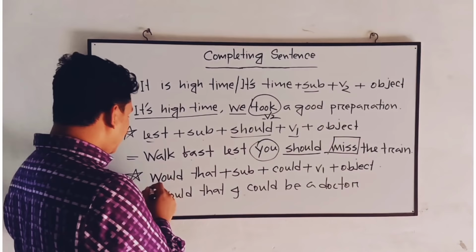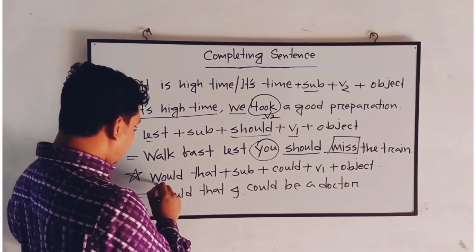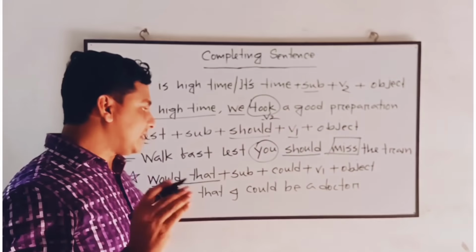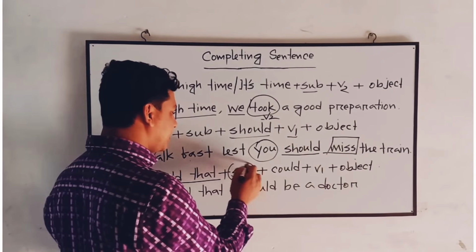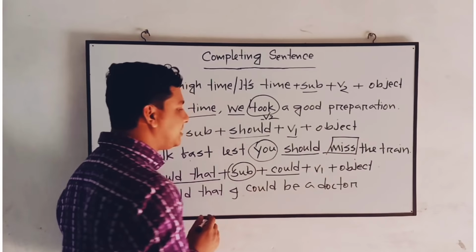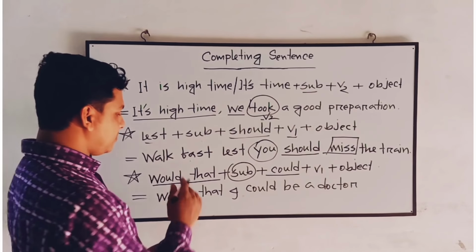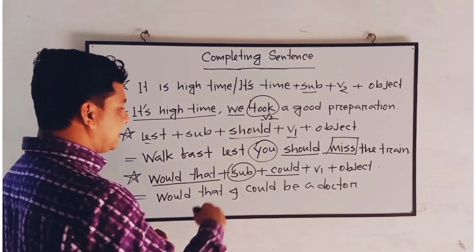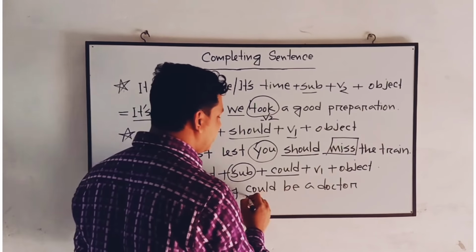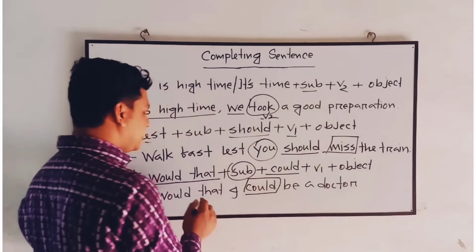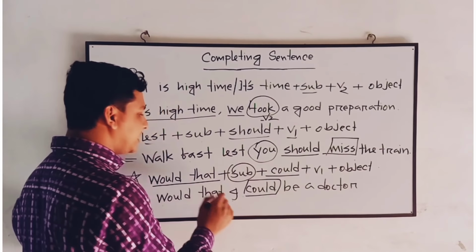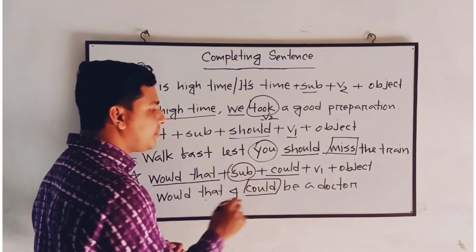Okay, so come to the next one, would that. Whenever a sentence is started with would that, here we'll put a subject then could. Okay, this is the basic rule. Whenever a sentence is started with would that, the other verb will follow a modal auxiliary could. See the example: Would that I could be a doctor.